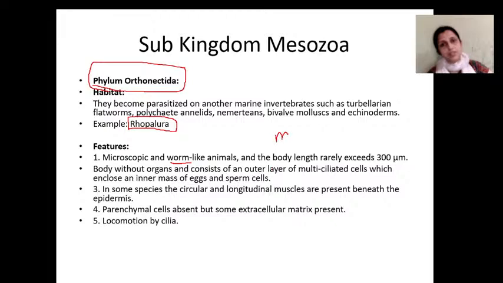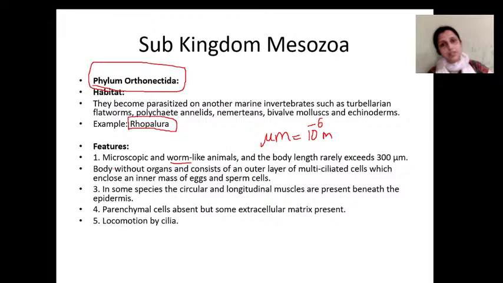Hope you know, μm is equal to 10 raised to minus 6 meter. That means it is 1 by 10 raised to 6 of 1 meter. So μm is very tiny, very small. So Rhopalura are microscopic worm-like animals. Body length is less than 300 μm.